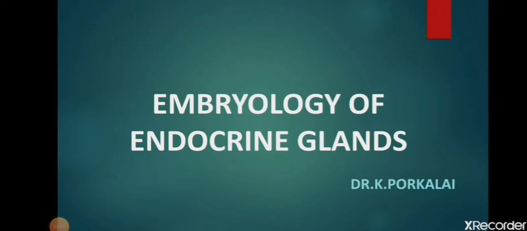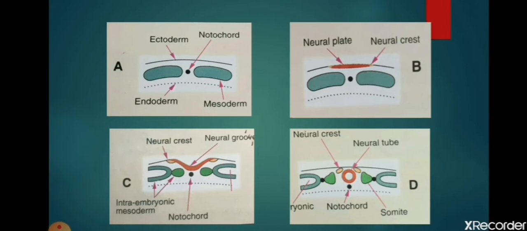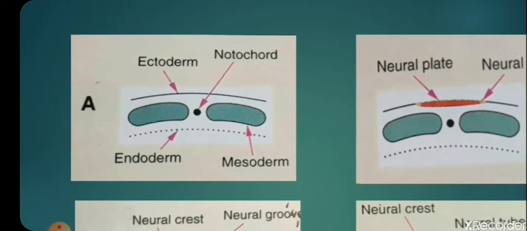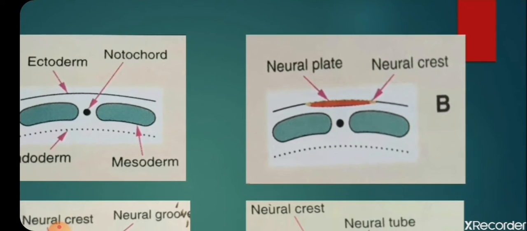Today's topic is embryology of the endocrine glands. So let us recap the basics. The three-layer disc in the embryo consists of ectoderm, mesoderm and endoderm, and the notochord lying in the midline extending from primitive knot to procaudal plate. This notochord is going to be the guide to the future developing nervous system or neural tube.